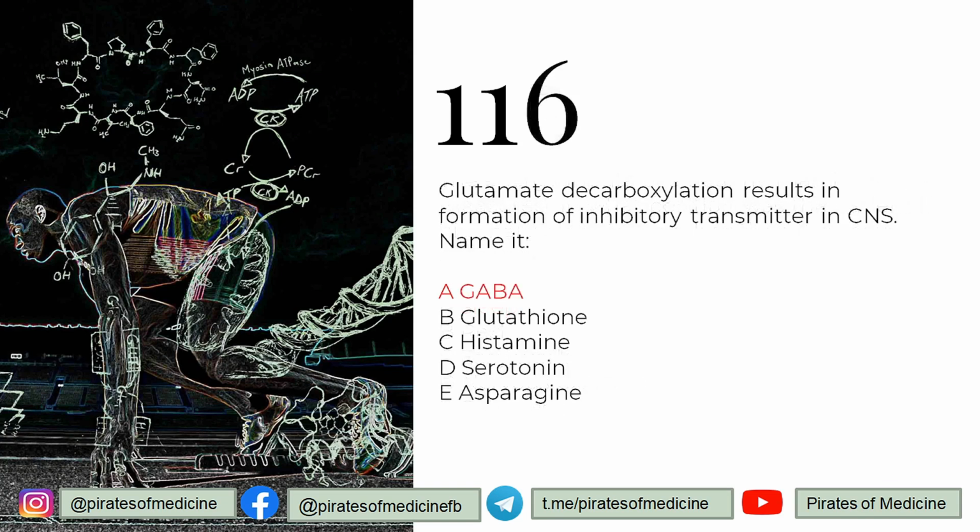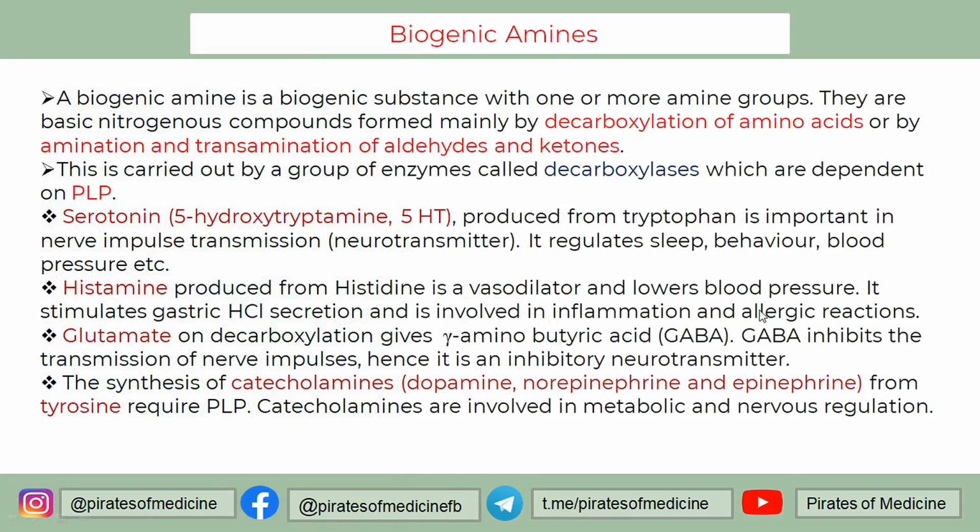116 is that the glutamate decarboxylation results in formation of an inhibitory transmitter in the CNS. Name it. Decarboxylation of glutamate leads to formation of a biogenic amine called GABA, gamma aminobutyric acid, which is an important inhibitory transmitter in the CNS, and it inhibits the transmission of nerve impulses.